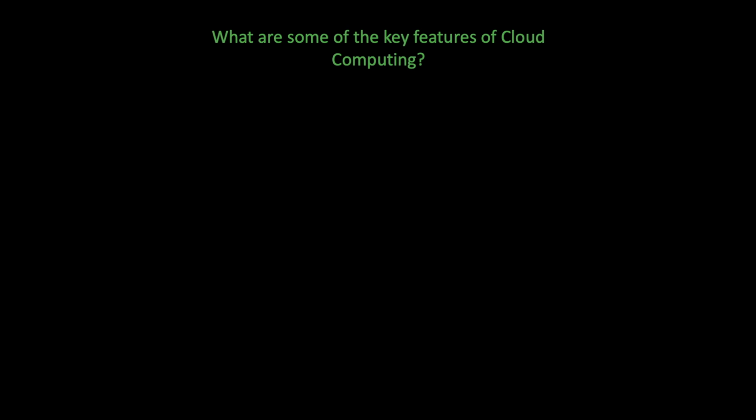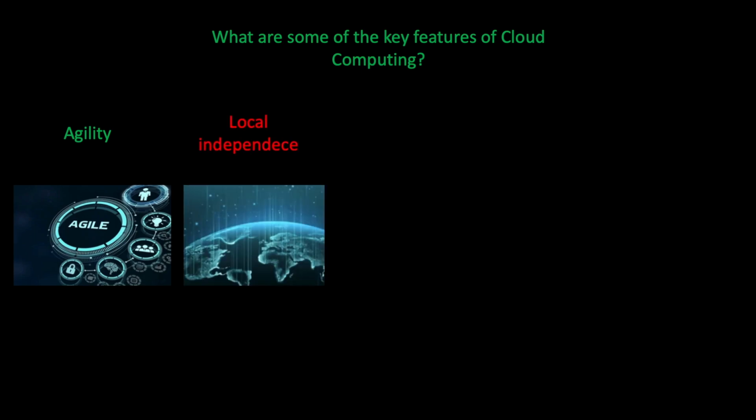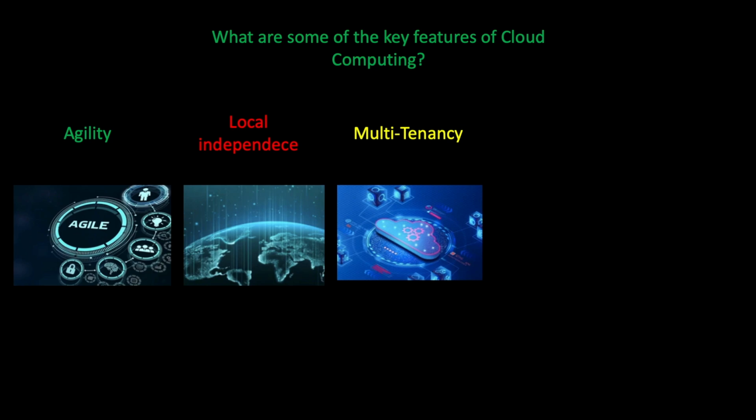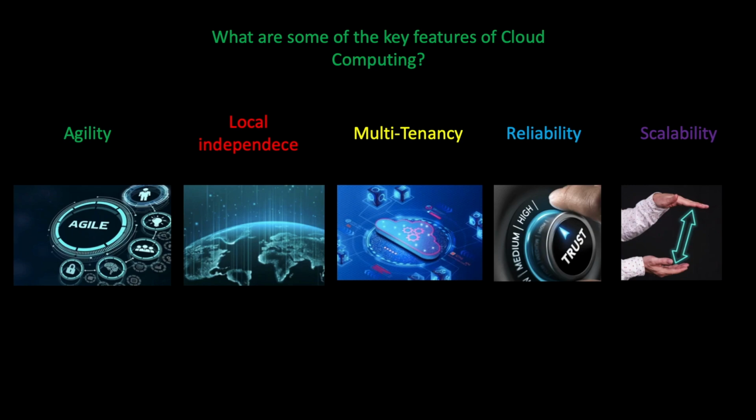What are some of the key features of cloud computing? Agility, helping in both quick and inexpensive reprovisioning of the resources used. Location independence, meaning that resources can be accessed from anywhere on any device. Multi-tenancy, so cloud resources are shared amongst a large group of end users. Reliability, as in the cloud, resources can be utilized with minimal disruptions. And scalability, cloud resources like computing power can be scaled dynamically.